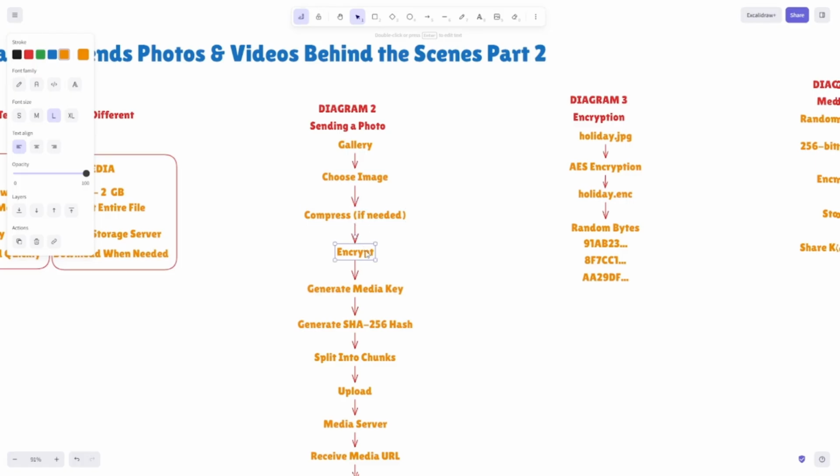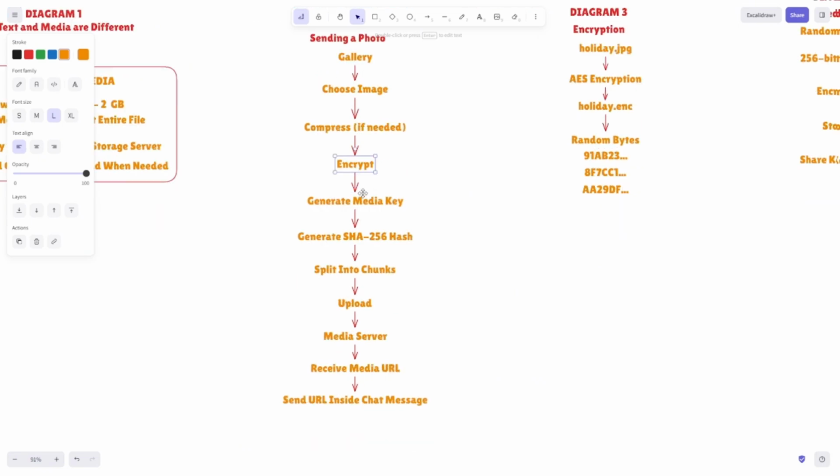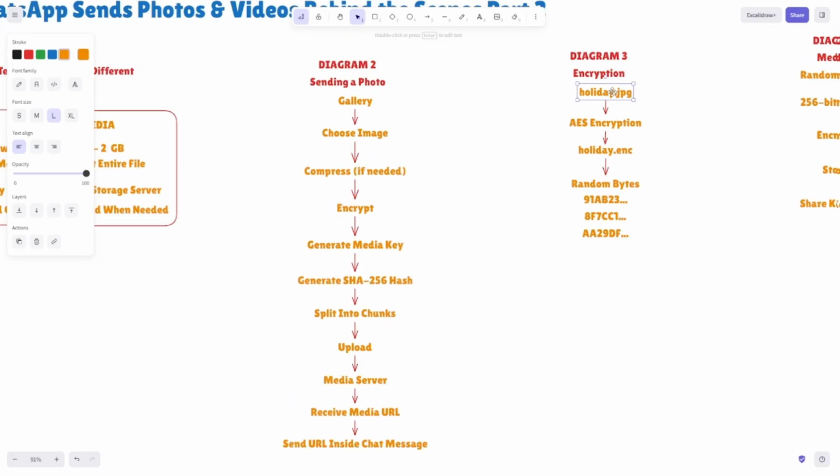Next comes encryption. Notice something very important. The image itself is encrypted before leaving your device. This means if someone intercepts the uploaded file, they could not view it without the proper encryption key. And here we have some basic steps for the encryption. The original image, holiday.jpg, is transformed into encrypted data.